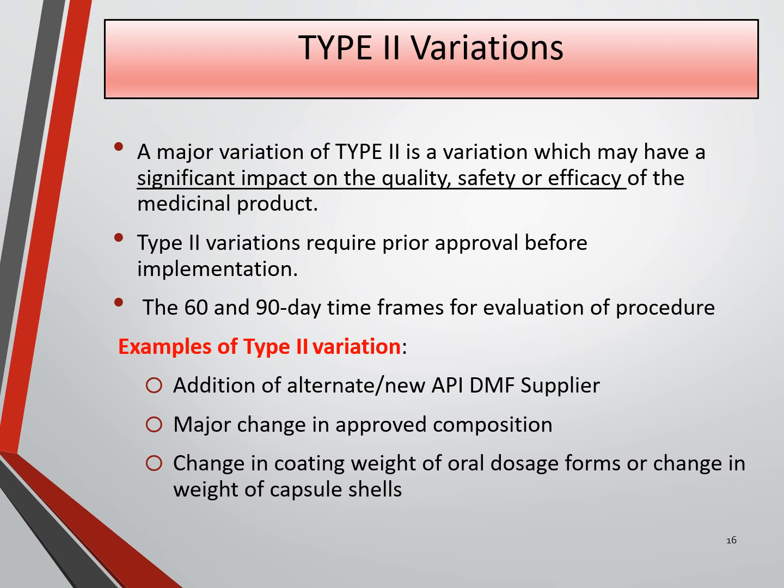The other type of variation is type 2 variation, which may have significant impact on quality, safety and efficacy of the medicinal product. Type 2 variation requires prior approval before implementation. There is a 60 to 90-day time frame for the evaluation of the procedure. Examples of type 2 variations are addition of an alternate or new API DMF supplier, major change in the approved composition, change in the coating weight of the oral dosage form or change in the weight of capsule shell.